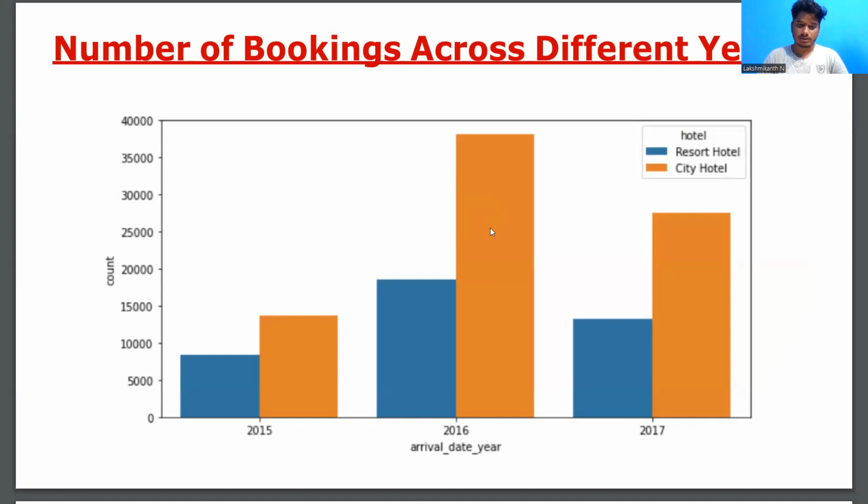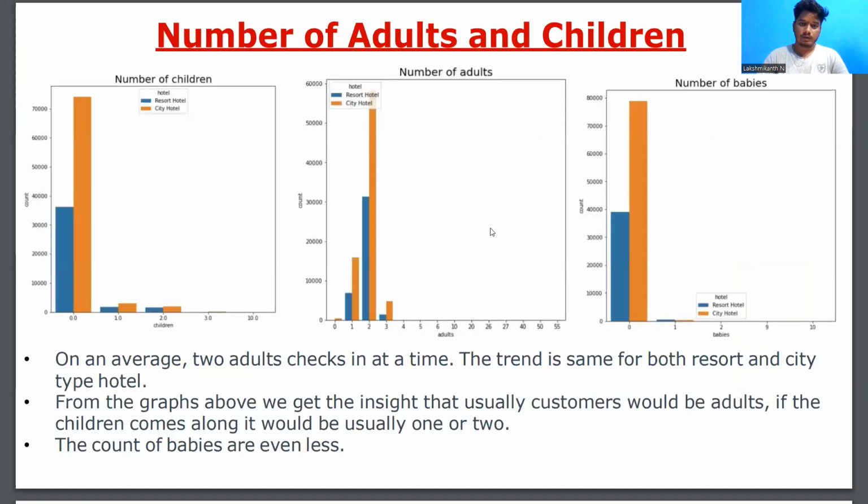We visualize this data and we present. When it comes to the number of adults and children, we kept attendance for the number of adults and the persons who came to our hotel. In the above three graphs, we can observe that most of the persons who come to the hotel are adults,